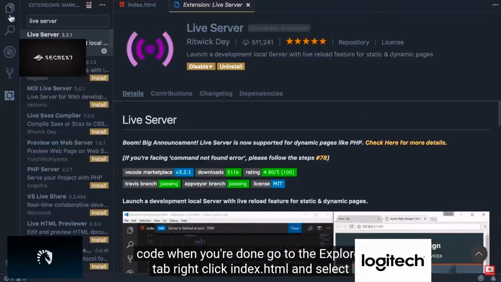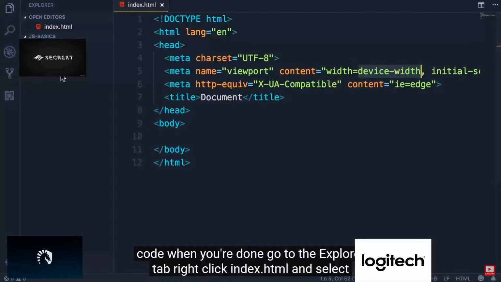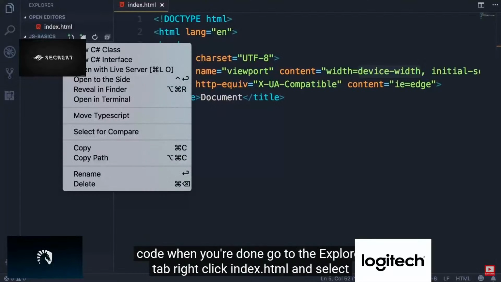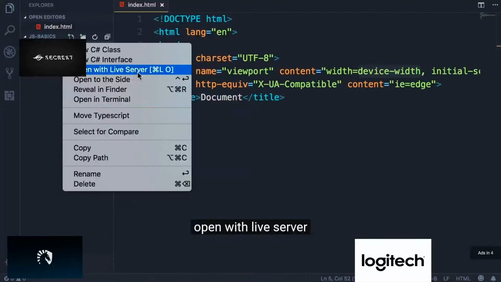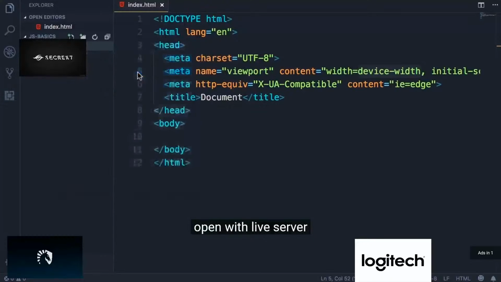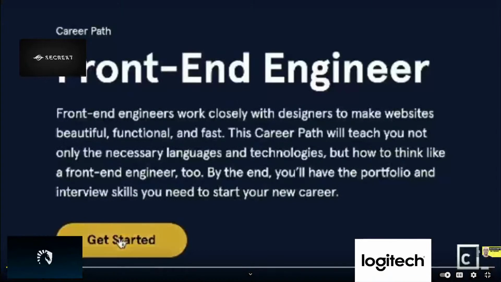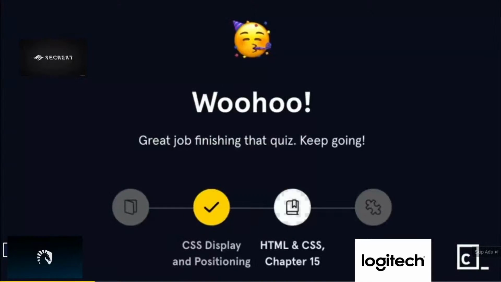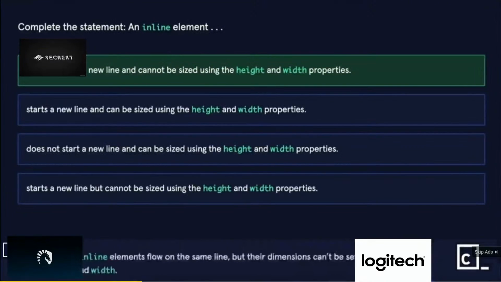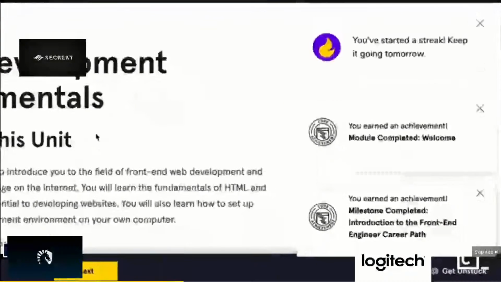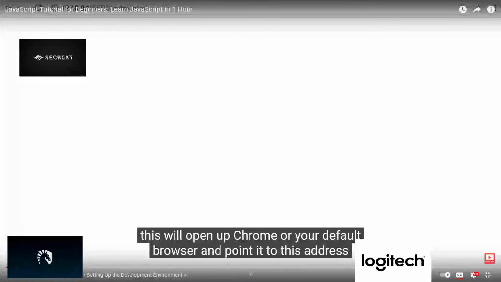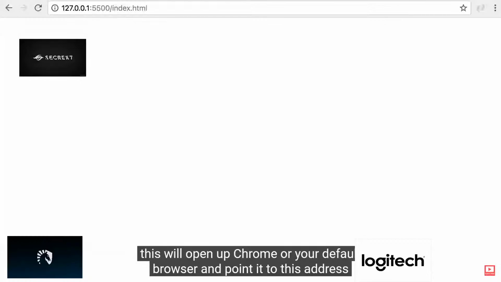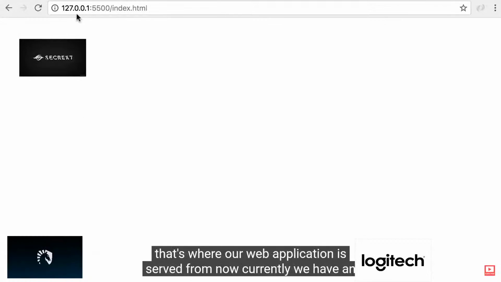When you're done, go to the Explorer tab, right-click index.html, and select Open with Live Server. This will open up Chrome or your default browser and point it to this address. That's where our web application is served from.